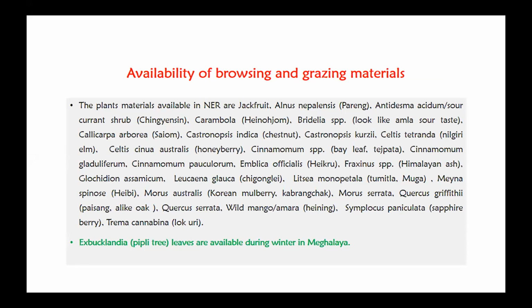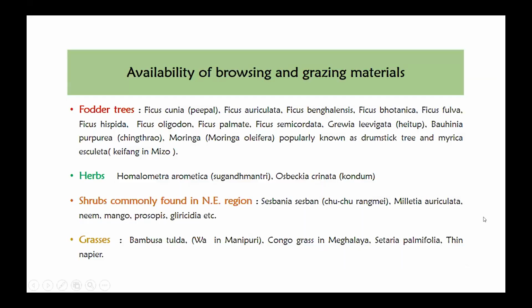We call it haining. Then Ziziphus species, commonly known as the sapphire berry. And then Trema cannabina. In Manipur, we call it lokuri. And then Exbucklandia, which is commonly known as the pipli tree, which is available in Meghalaya during the winter season. Then other fodder plants, like all the Ficus species are also available, which is commonly known as the peoples.